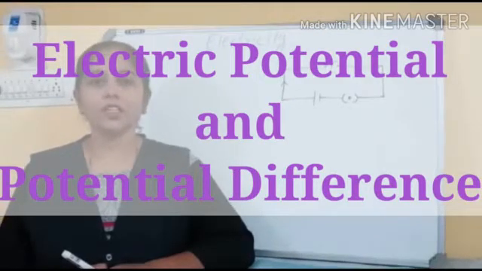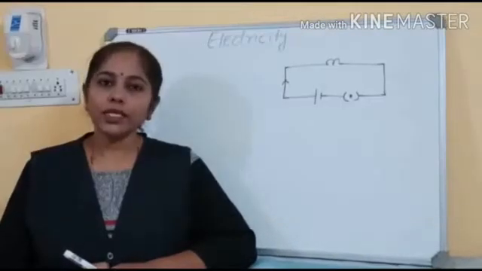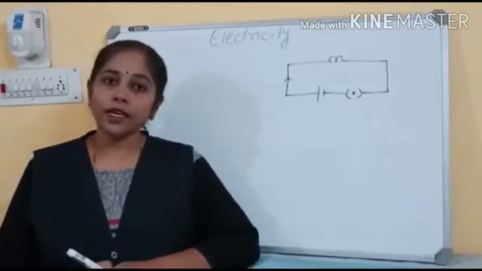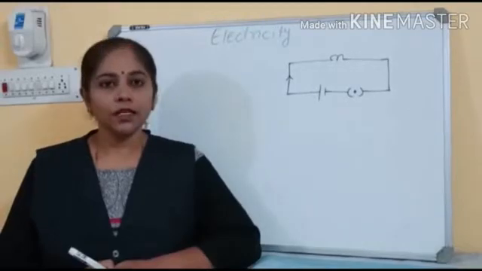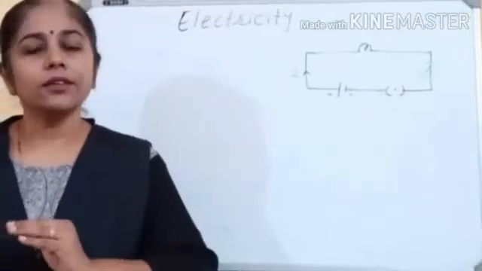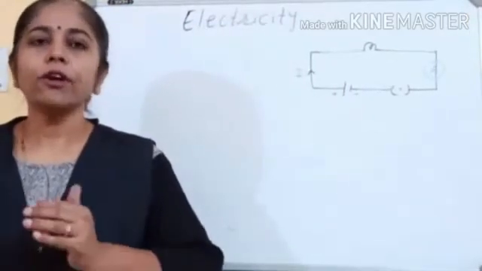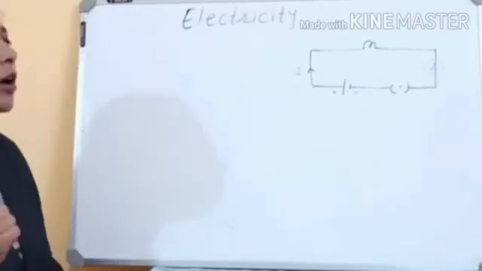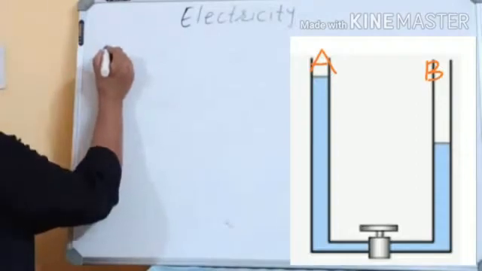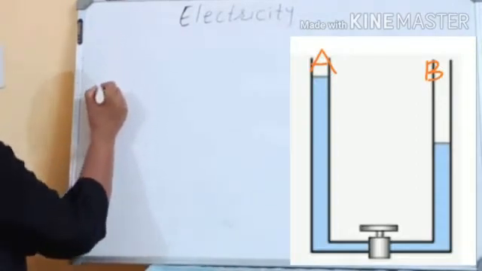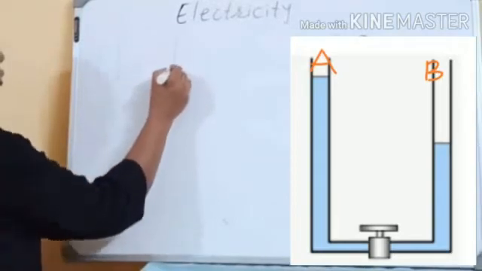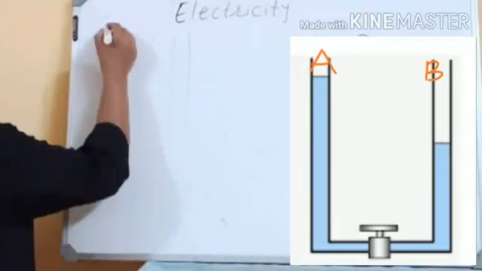Potential and potential difference. We said that charges flow. Why do the charges flow? To understand this, let us see the analogy of the flow of water, heat, as well as the wind or air. So now here I am taking two tubes open at both ends, tube A and tube B.